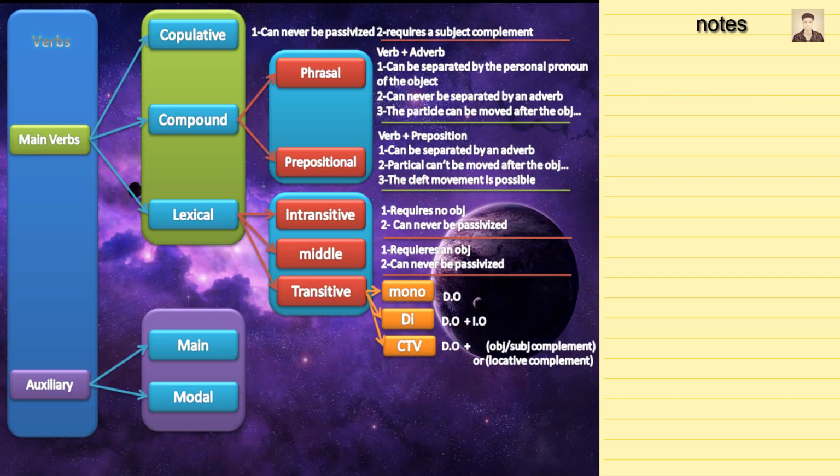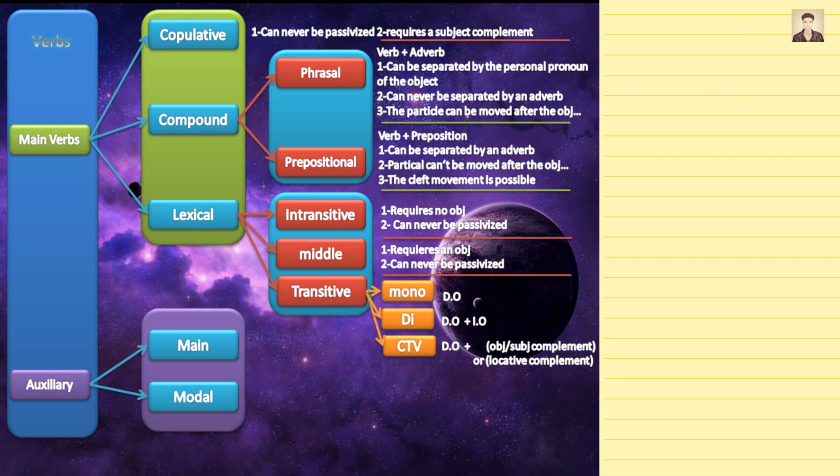Ditransitive verbs require a direct object and an indirect object. As an example, she sent me flowers. So sent is a ditransitive verb because there is a direct object, flowers, and an indirect object, me.